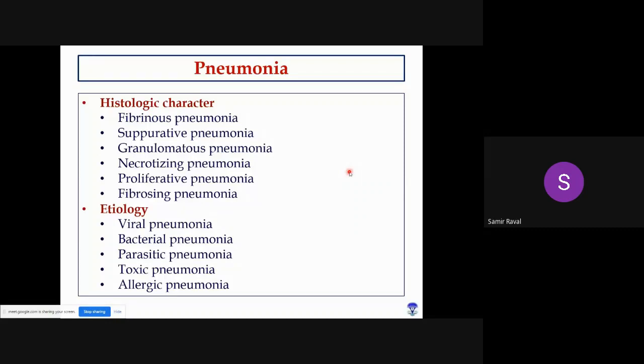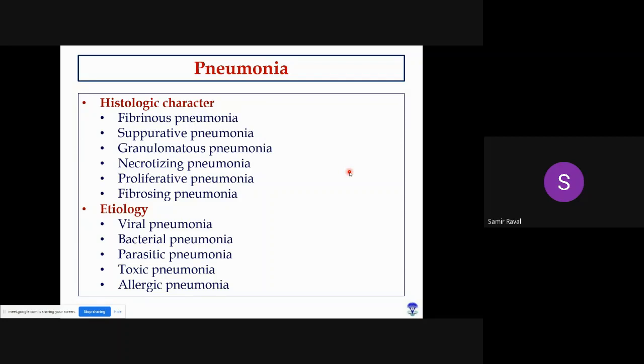In case of granulomatous pneumonia, what you will find is granulomas, and most commonly, macroscopically, what you will find is infiltration of macrophages, and in some cases these macrophages will form multinucleated giant cells. In case of necrotizing pneumonia, you will find necrosis. In case of proliferative pneumonia, there will be hyperplasia of type 2 pneumocytes or club cells. And in fibrosing pneumonia, whenever excessive fibrosis occurs inside the lungs, like due to equine herpesvirus 5, this will lead to severe fibrosing pneumonia.